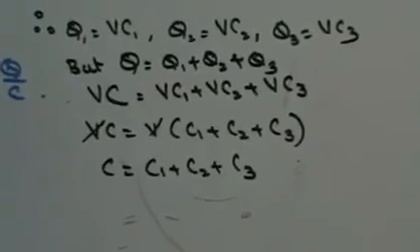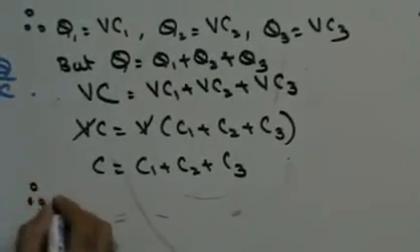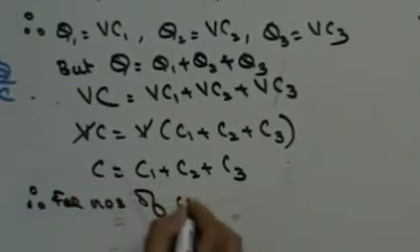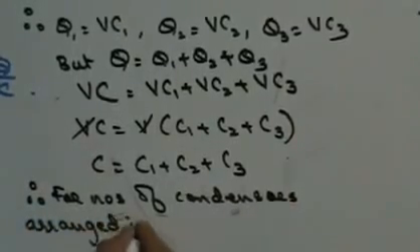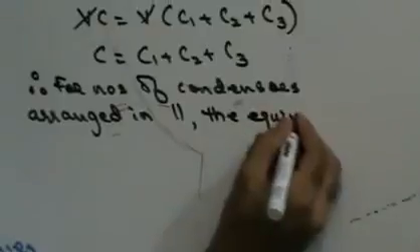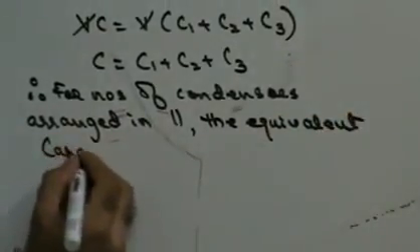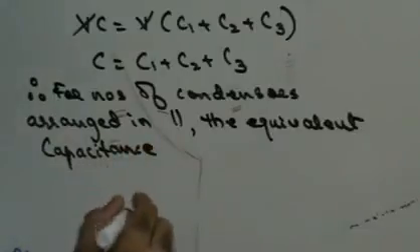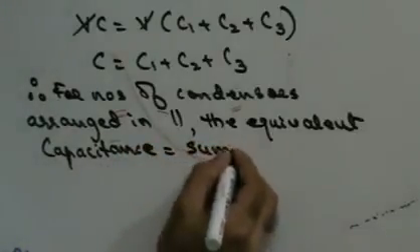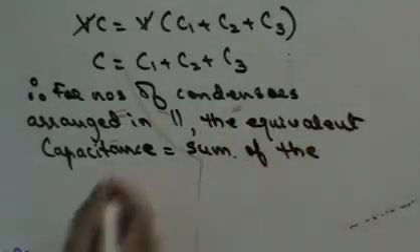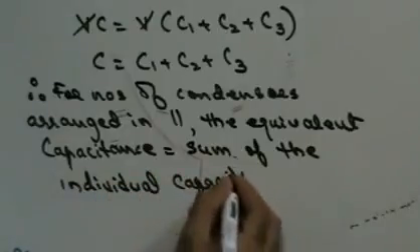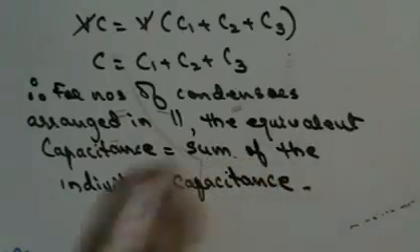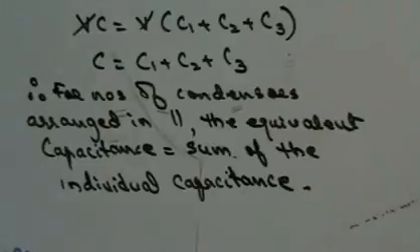Therefore, I can state the law that for a number of condensers arranged in parallel, the equivalent capacitance is equal to the sum of the individual capacitances. Fine, do we get this in here? So do we understand capacitance in parallel?